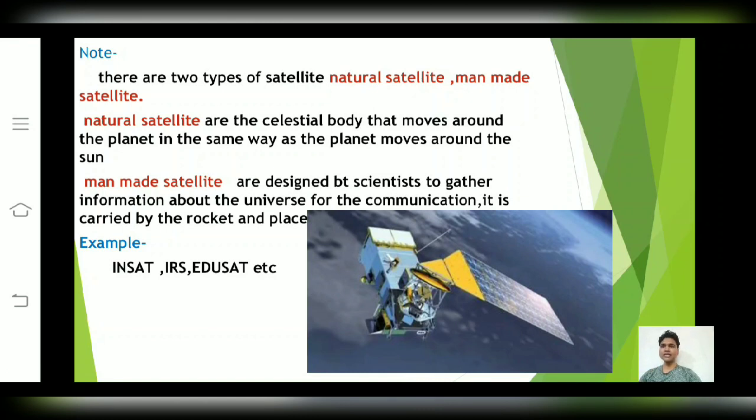The second one is the man-made satellite. Friends, man-made satellites are designed by scientists to gather various types of information about the universe and for communication. Friends, we know very well that these satellites are carried by strong rockets and placed in orbit. For example, INSAT, IRS, EDUSAT, etc.